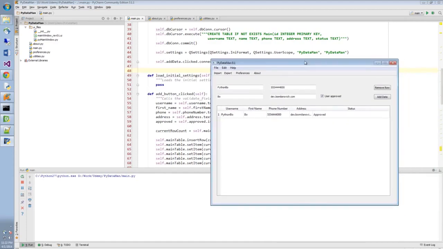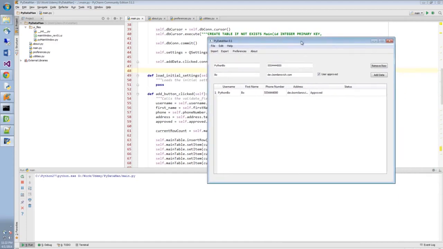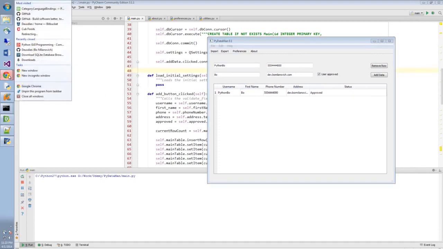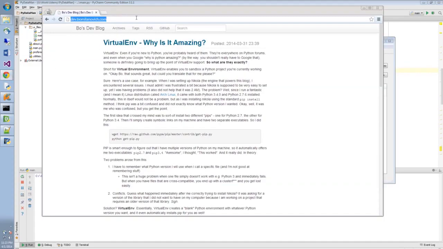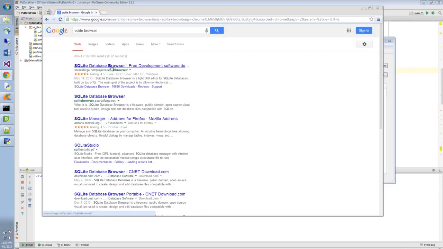So we have added the data to the table using these parts right here that I've talked about earlier. But how do I know that this is actually in the database itself? The way I know is I'm going to download a new program, and it's called SQLite Browser. This is the first one that I use. It's on sourceforge.net. It's open source. I'm guessing that any kind of SQLite database browser would work.